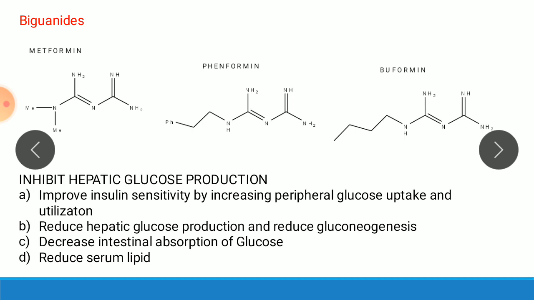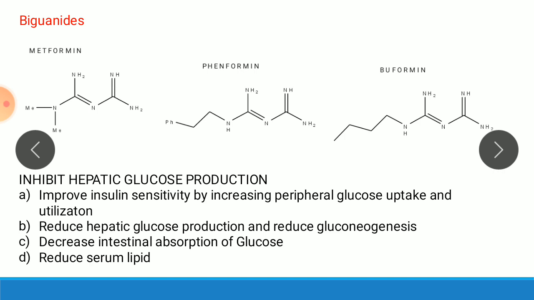Its effect does not depend on the presence or functioning of beta cells, nor on the secretion of insulin, and the drug does not induce hypoglycemia. For that reason, it is said to be anti-hyperglycemic rather than hypoglycemic. So here there is a difference between anti-hyperglycemic and hypoglycemic. Anti-hyperglycemic agents are those which decrease the elevated glucose level up to the normal, and hypoglycemic agents are the drugs which decrease the blood glucose level below the normal.